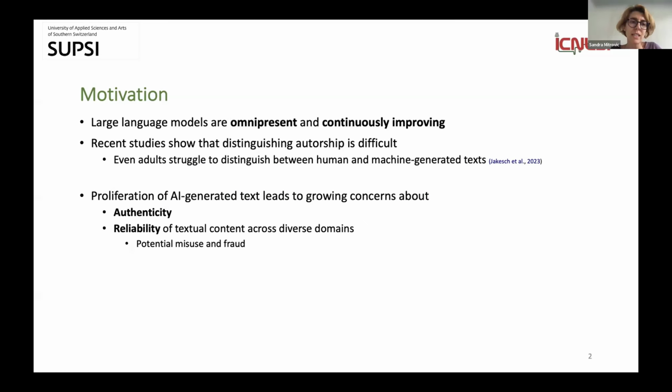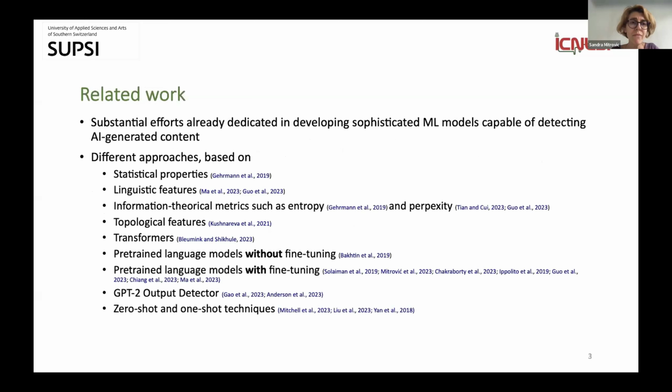And this, of course, is bringing the proliferation of AI-generated text and growing concerns about the authenticity of the text and the reliability of the content, because there is a huge potential of misuse and fraud.